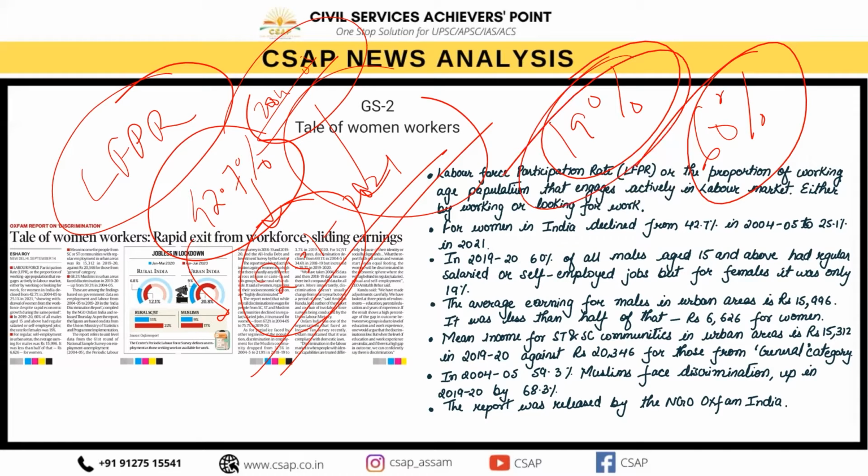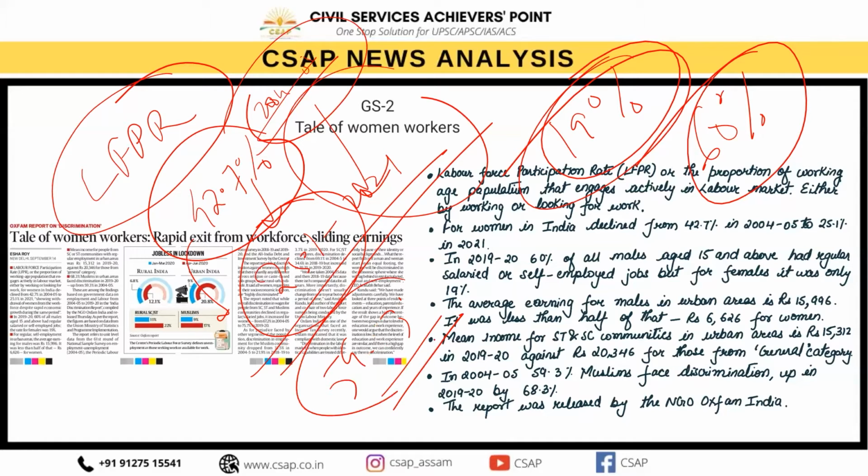Today, if you mention the SCs or the STs, I am talking about urban areas, SC or ST communities with regular employment in urban areas earned around rupees 15,312 in 2019-20, against 20,346 for those people coming in from the general category. This means the general category is earning 33% more than the SCs and the STs. Today, if I see even the Muslims, 68.3% of the Muslims in urban areas faced discrimination in 2019-20, which is directly up from 59.3% in 2004-5.